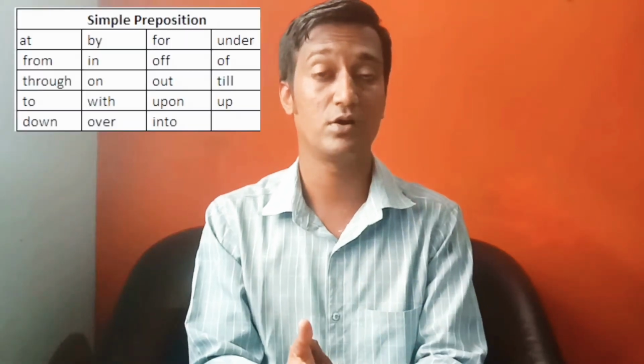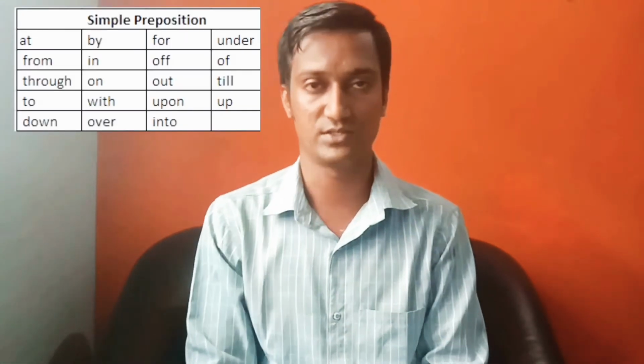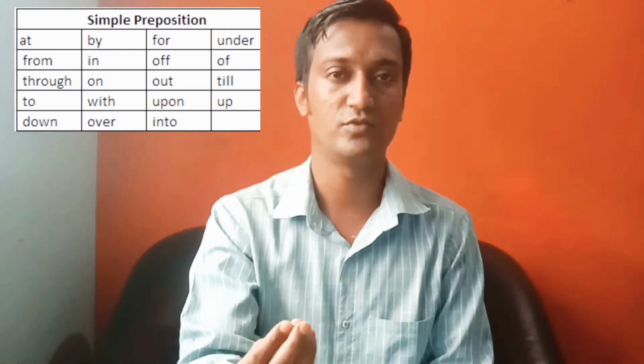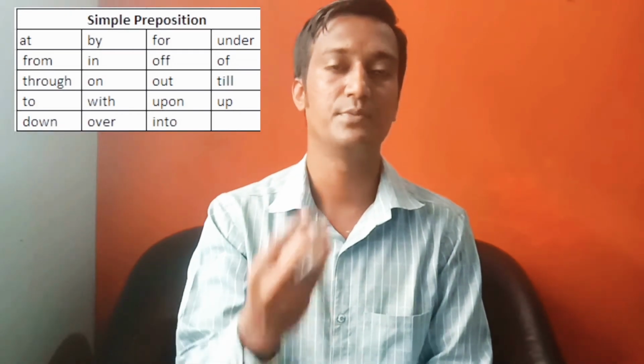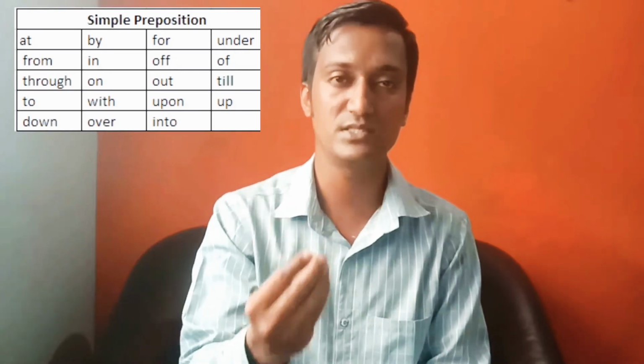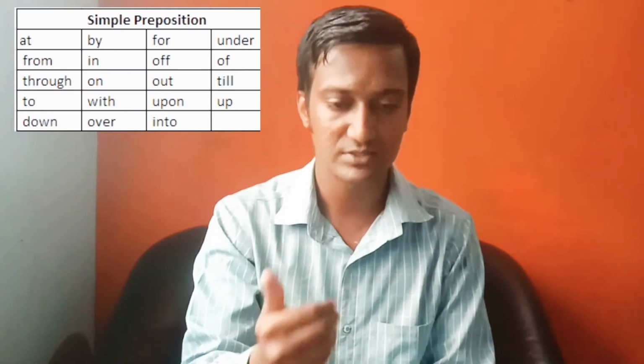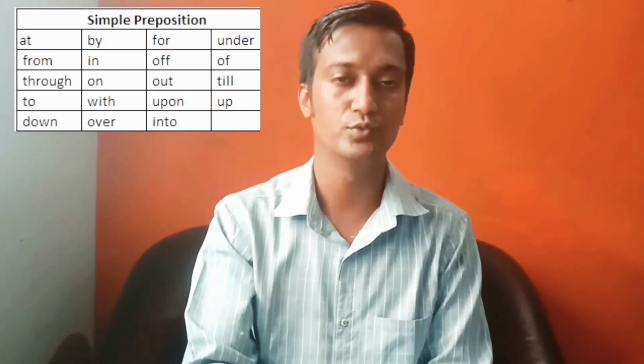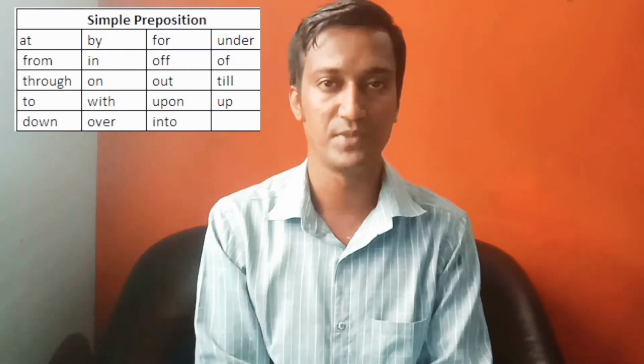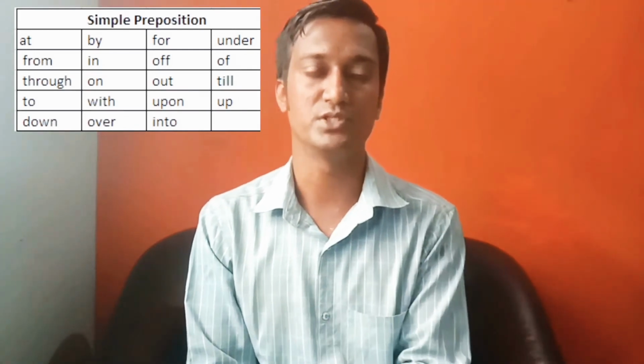You can say they are formed of only 5 alphabets, and because of this reason they are called simple prepositions. Their nature is simple and they are widely used in English grammar. Prepositions like at, in, on, to, for, of, by, with. If you see all these prepositions, they have either 2, 3, or 4 alphabets, not more than that. Because of this nature, they are called simple prepositions.